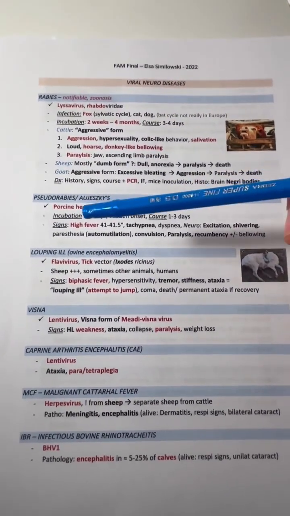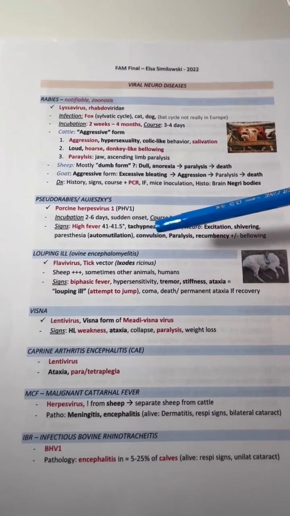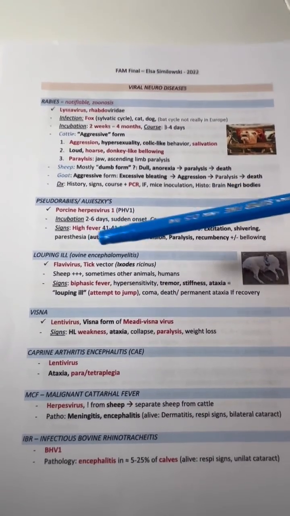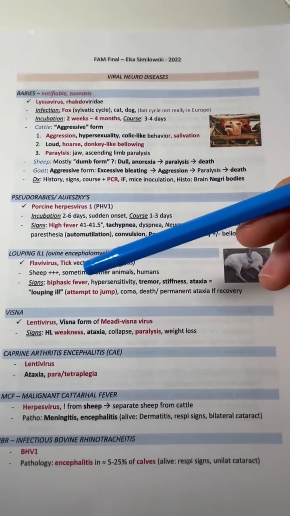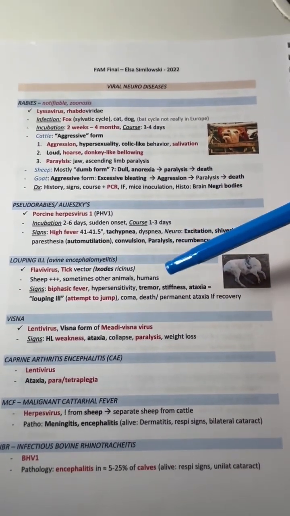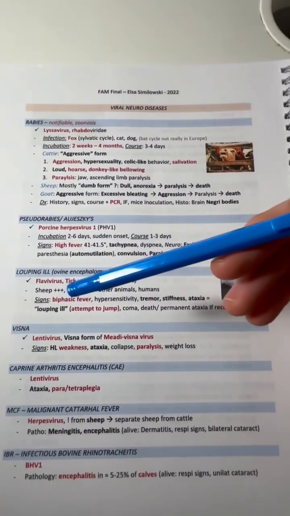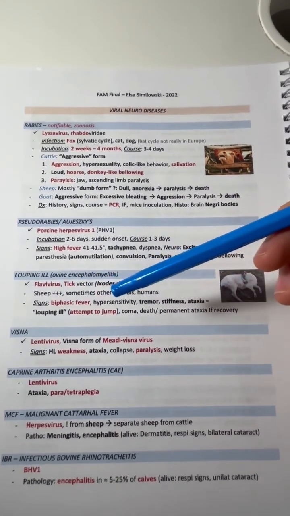For louping ill, also known as ovine encephalomyelitis, it's caused by the flavivirus and it's spread by ticks. It's mostly common in sheep. They get biphasic fever, as well as tremors and stiffness. And it's called louping ill because it looks like they're attempting to jump.